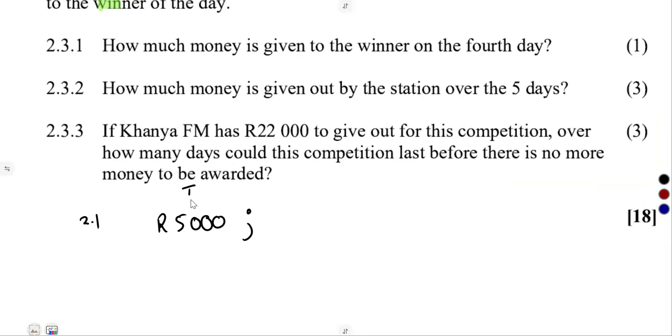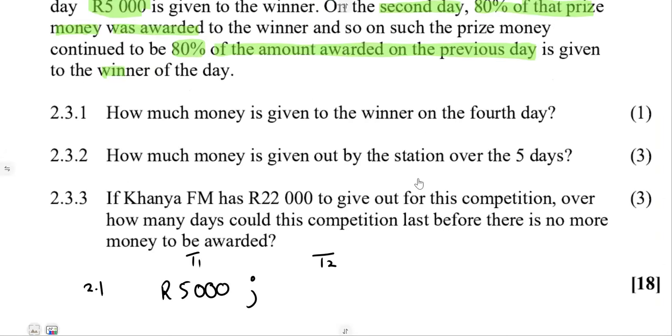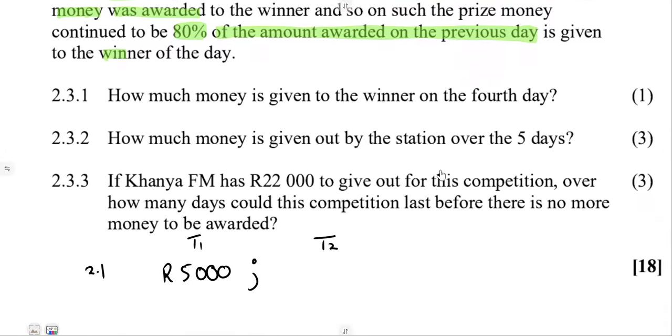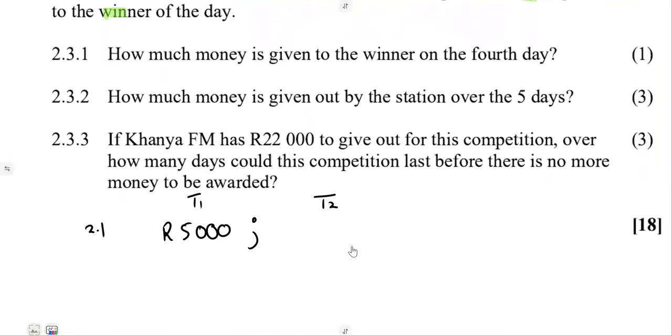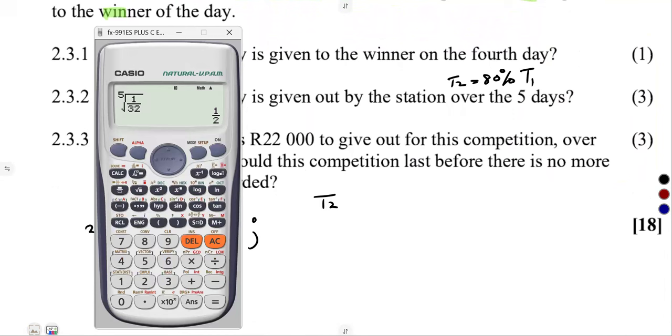That's our first day. The second day, the winner is getting 80% of that prize money, and it continued like that, to say it's 80% of the day before. So to find T2 is simply 80% of T1, the day before.